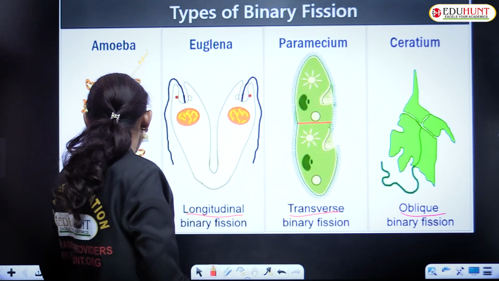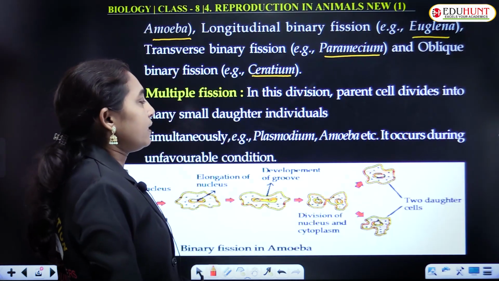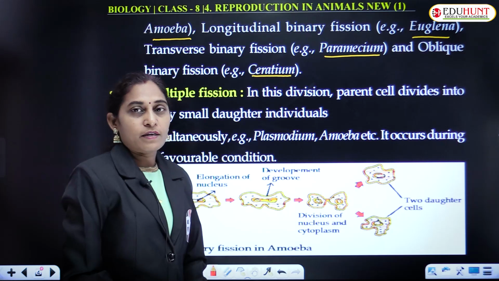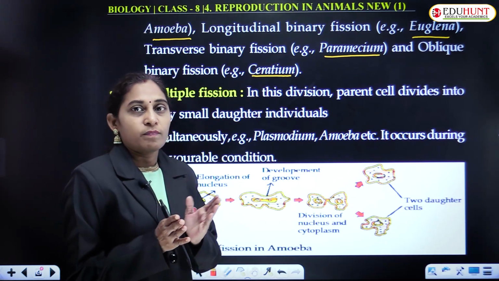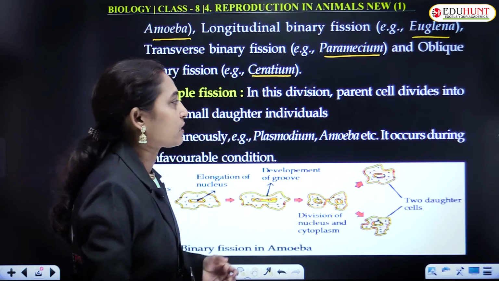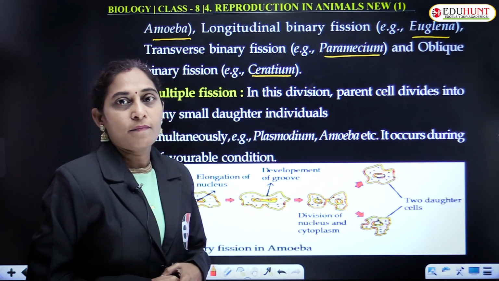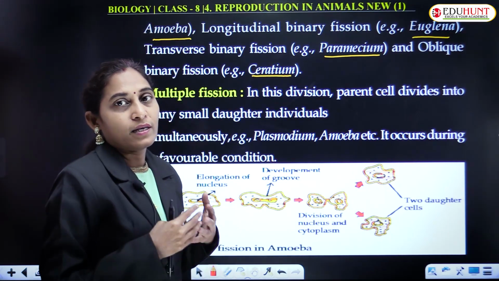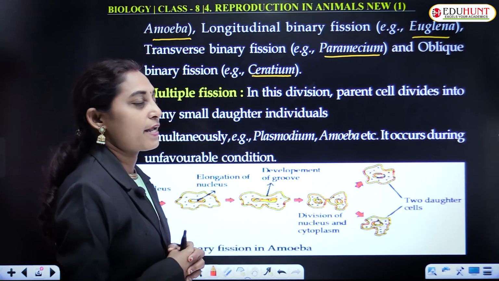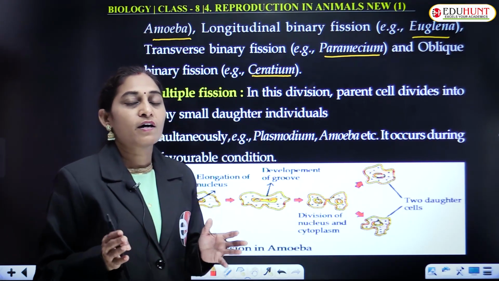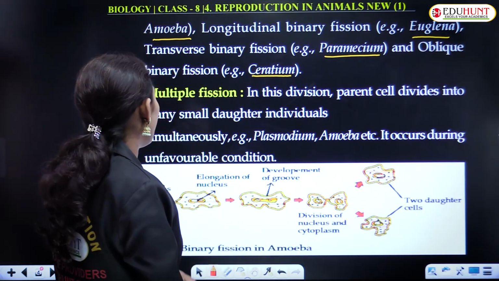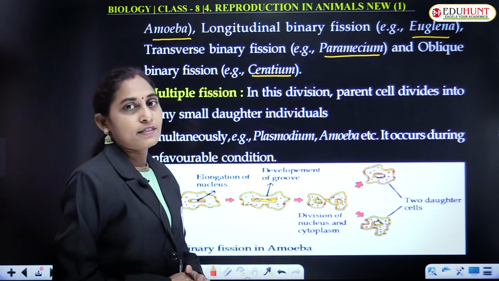It is multiple division or multiple fission. In binary fission, bi means two. The parent will divide into two, giving rise to two individuals. In case of multiple fission, the division will produce more than two individuals. The parent cell divides into a number of pieces, and each piece will give rise to a new individual simultaneously. It is seen in